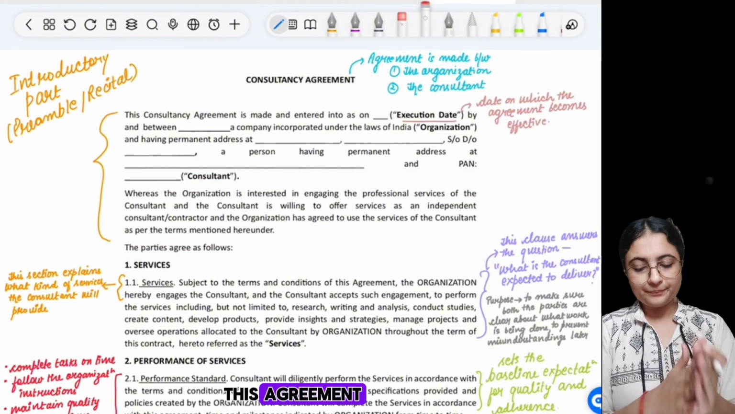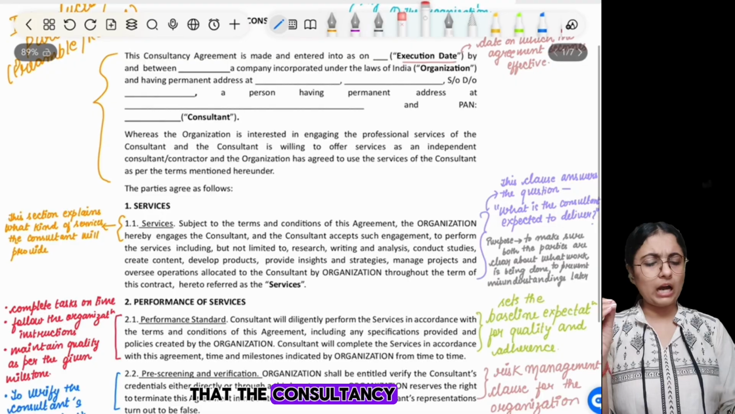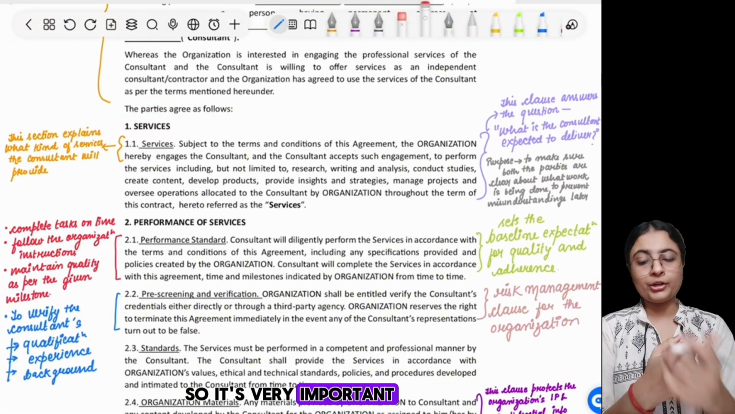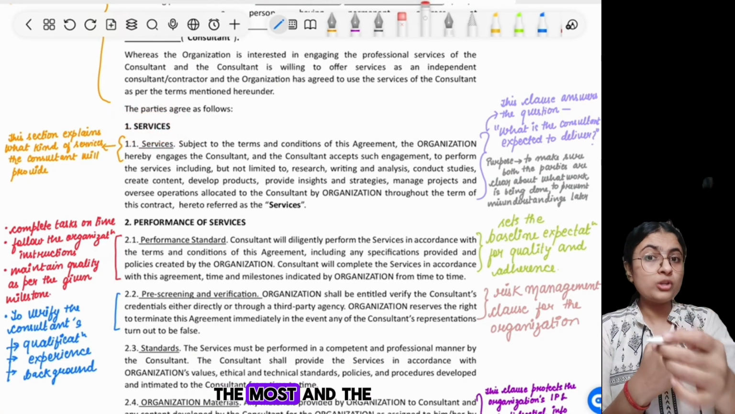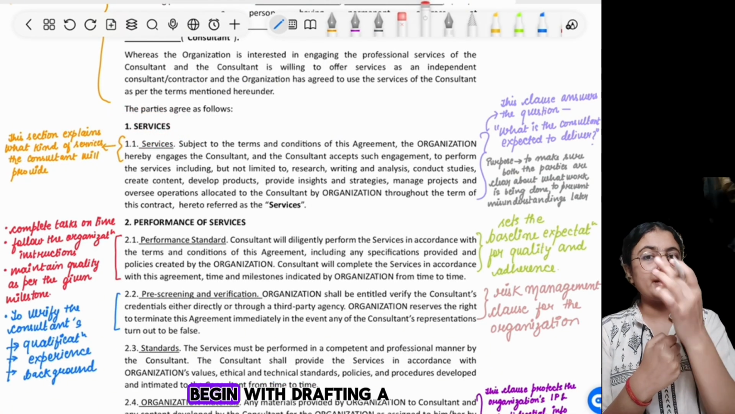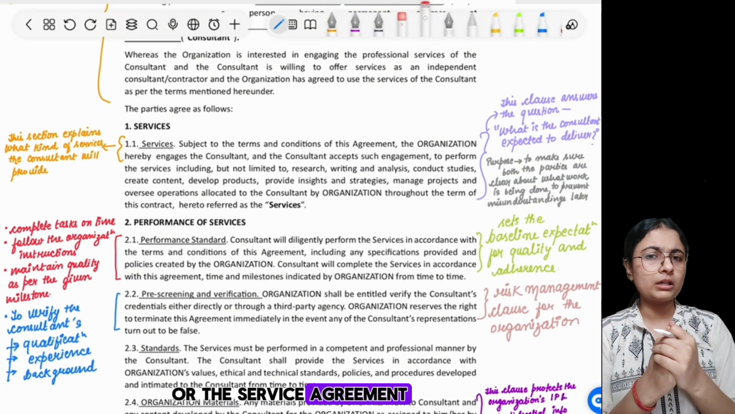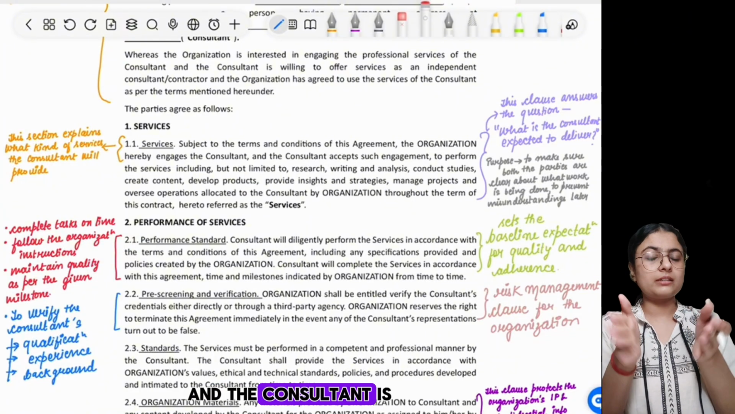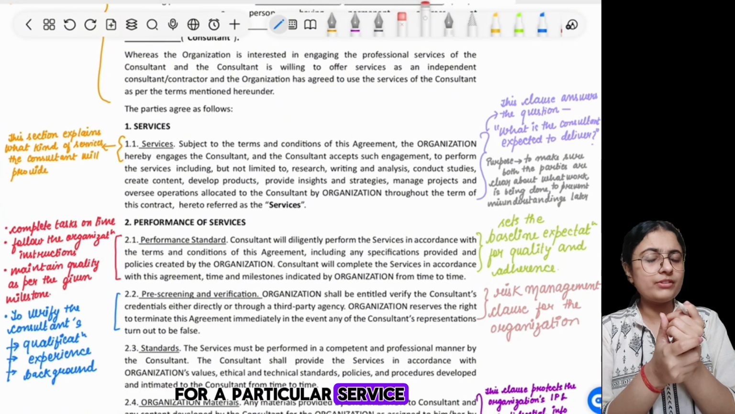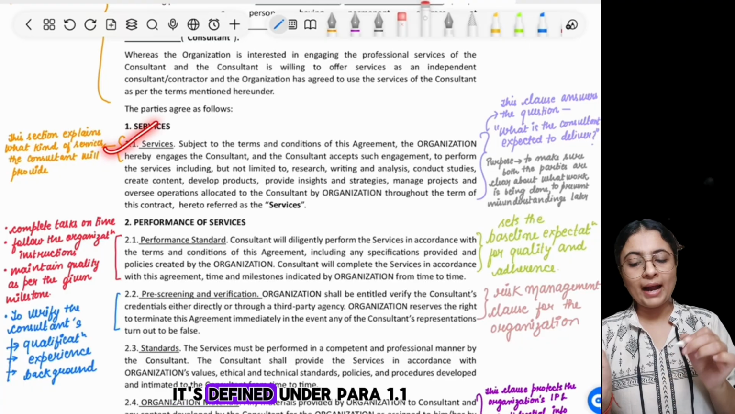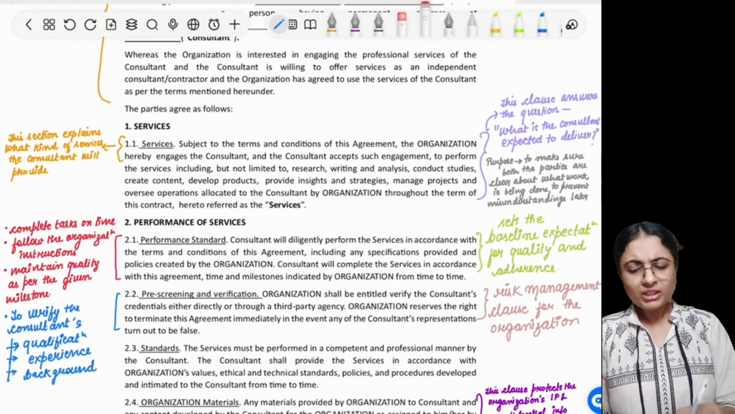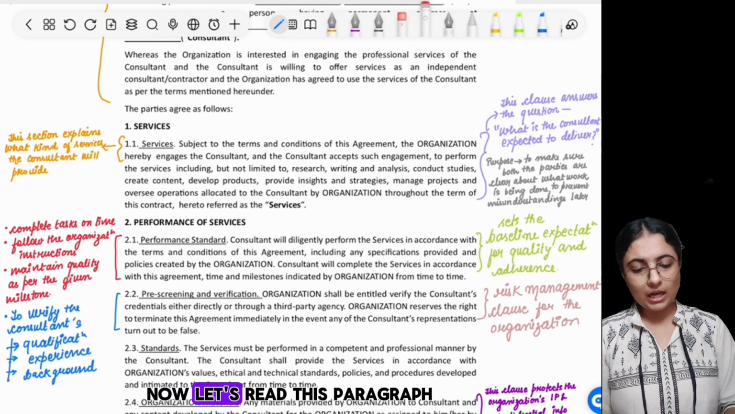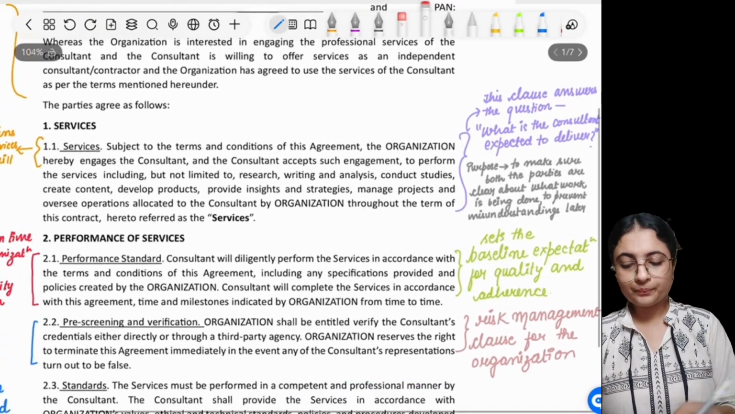Now we all know that the consultancy agreement is for a service that the consultant will provide. So it's very important to draft the service. One of the most important and initial steps in drafting a consultancy agreement or a service agreement is to define the service, that is, why exactly an organization and the consultant are entering into an agreement for a particular service and what that service is. It's defined under para 1.1. This section explains what kind of services the consultant will provide. Now let's read this paragraph.